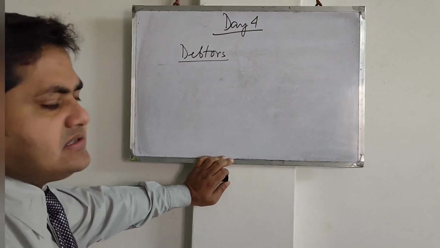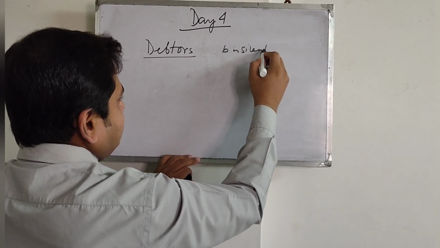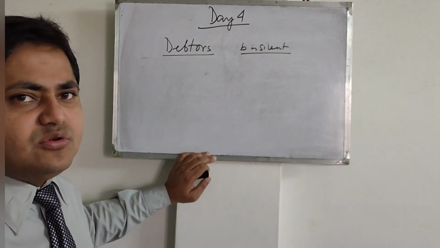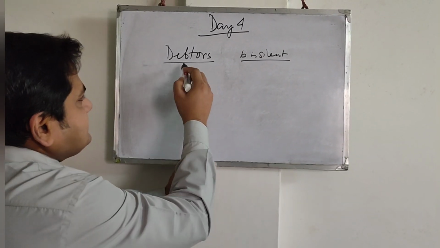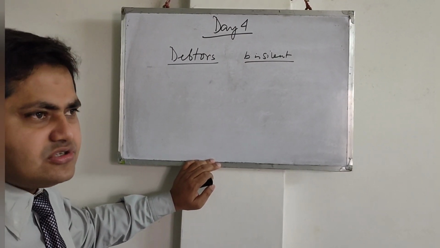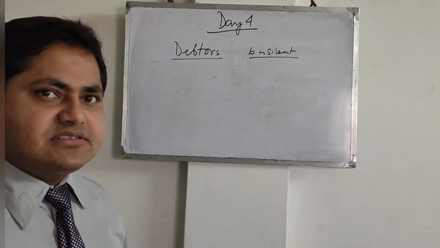DEBTORS, debtors. B is silent, okay? Then you try to think and pronounce what is the pronunciation of this word. It is debtors. This B is silent. So the spelling and the pronunciation: spelling is debtors and pronunciation is debtors, okay?